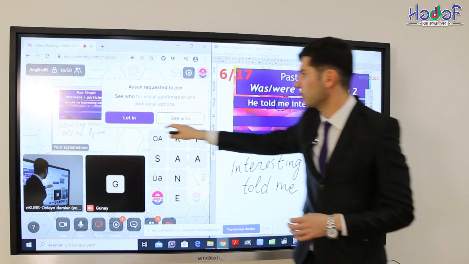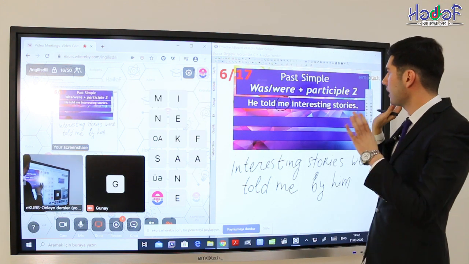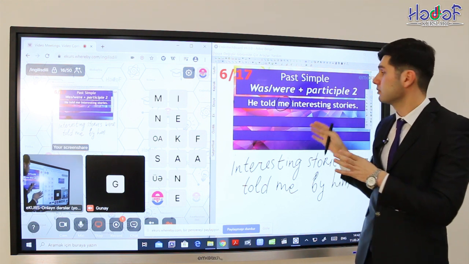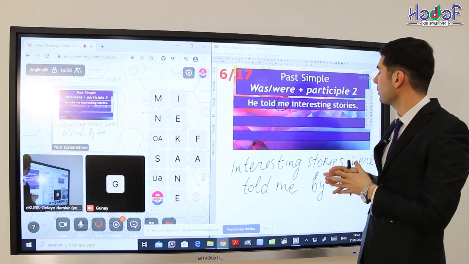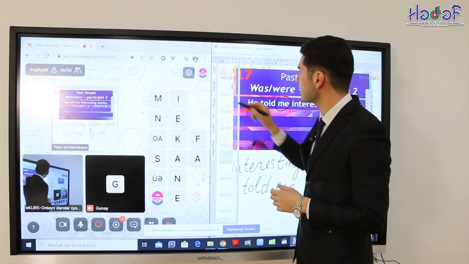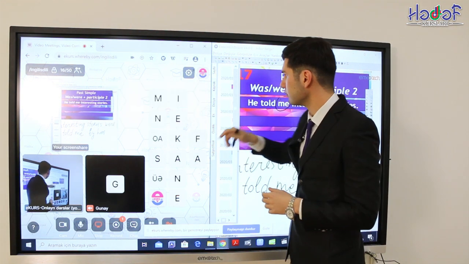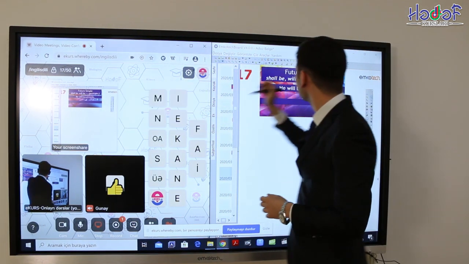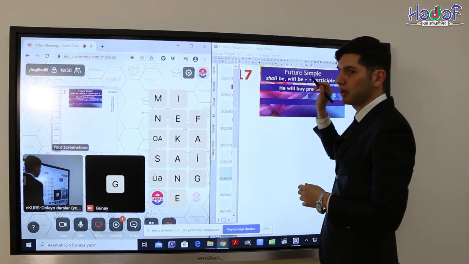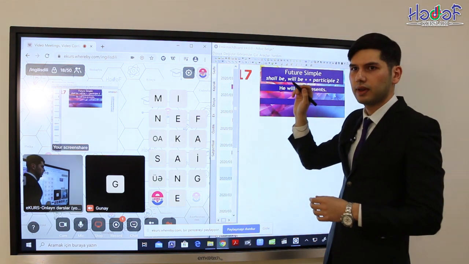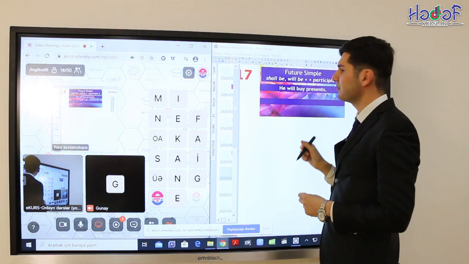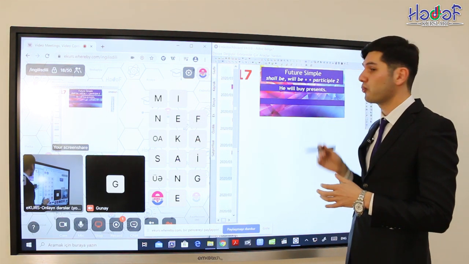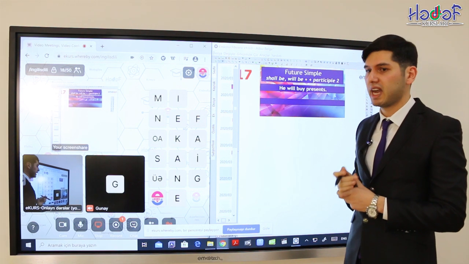The translation is so. Okay, this is how we can change past simple active voice into passive voice. Now let's continue with another tense form. Okay, the next is future simple. Of course, we know that future simple, how can we create future simple? Of course, with will or shall plus base infinitive.